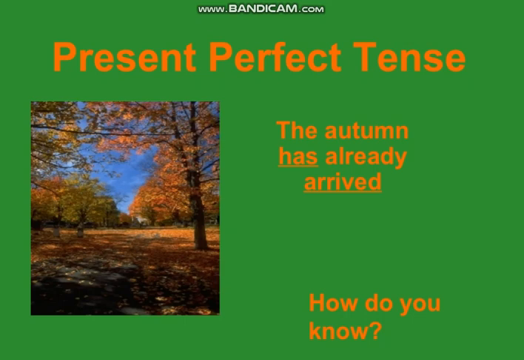As you know, we have discussed two types of present tenses. Those were present indefinite tense and present continuous tense. In today's lesson we are going to discuss present perfect tense, which is the third type in present tense. Let's have a look at what the structure of this present perfect tense is.